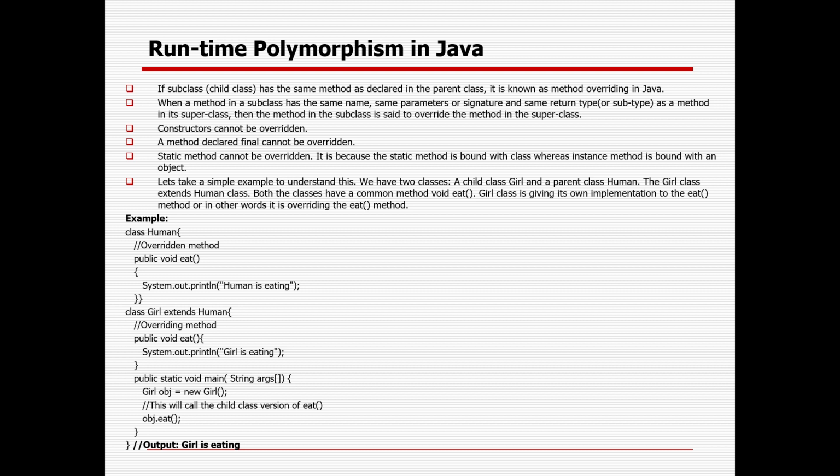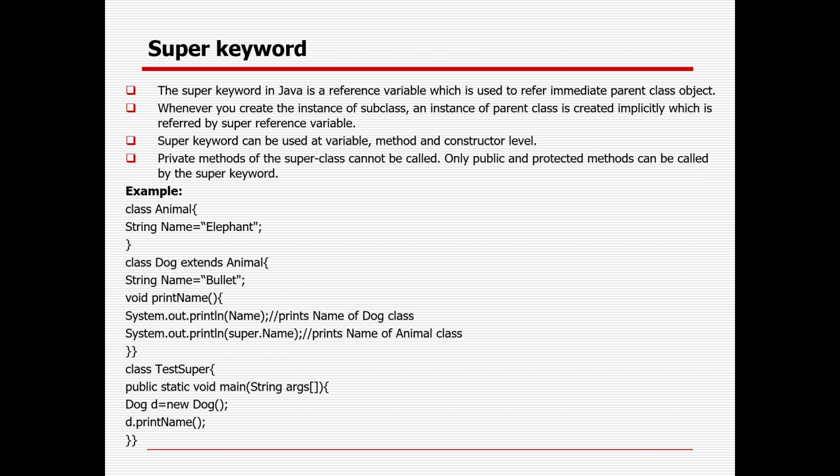There is a keyword available in Java called the super keyword. With the help of that, you can prevent overriding, or you can take help from the parent class as well. The super keyword in Java is a reference variable which is used to refer to the immediate parent class object. Whenever you create an instance of a subclass, an instance of the parent class is created implicitly, which is referred to by the super reference variable. The super keyword can be used at the variable and constructor level. Okay, so let's see how we can do it. If I want to call it, how will I do it?